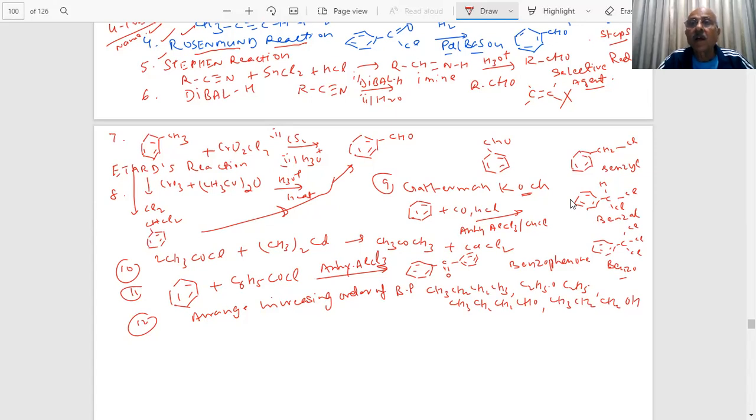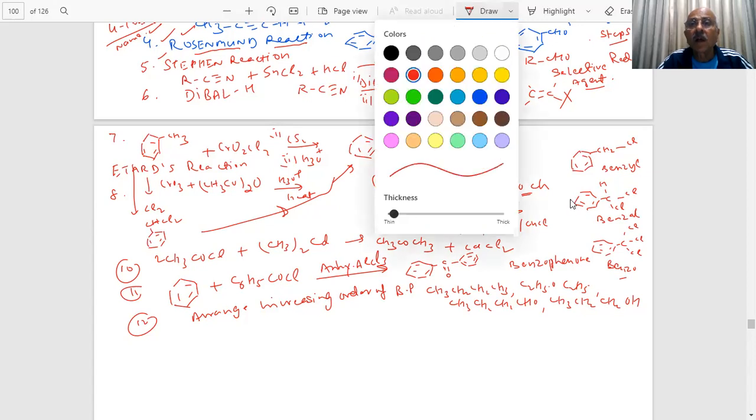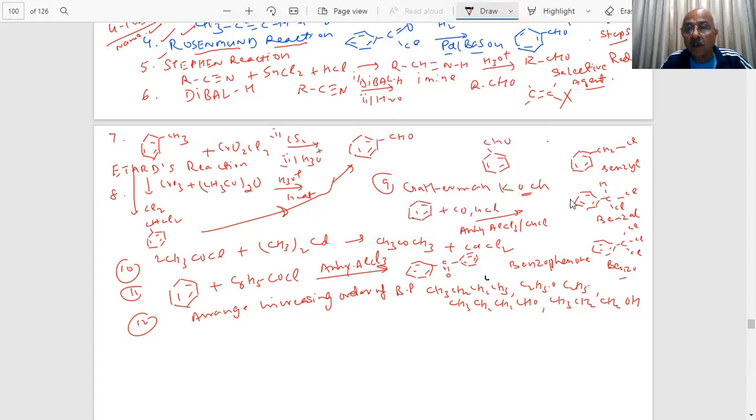Then it will be ether, C2H5OC2H5. Then aldehyde, and then alcohol at the end. This is the highest boiling point.